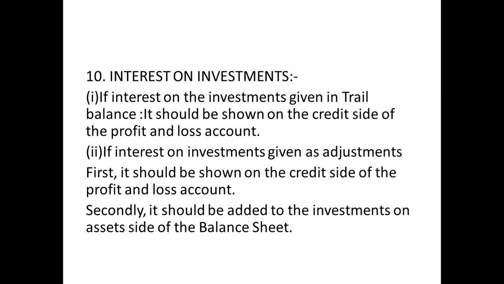If interest on investments is given in the trial balance, it should be shown on the credit side of the profit and loss account. So if interest is given in adjustments, first it should be shown on the credit side of the profit and loss account, and it should be added to the investments on the asset side of the balance sheet.